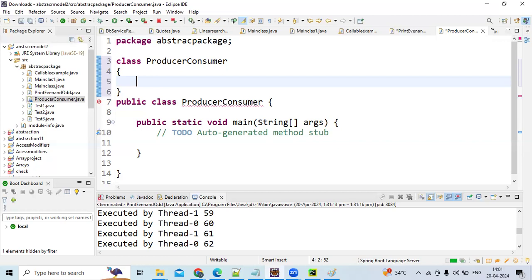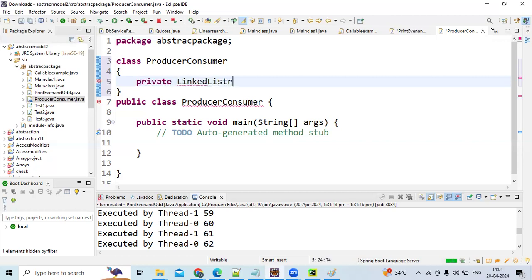Now for the queue, in the collection topic I will tell in detail how to implement a queue and what the ways are. For the time being, please remember this will act like a queue. Private LinkedList of Integer queue equals new LinkedList.